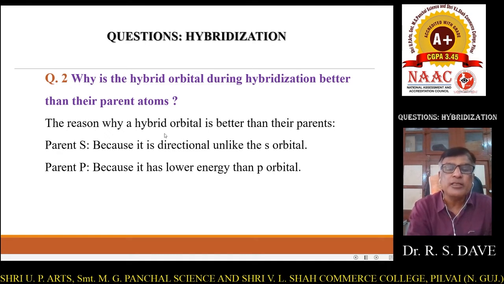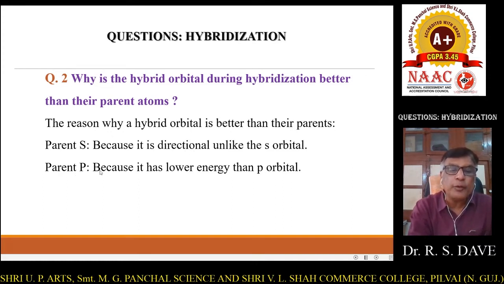The s orbital has spherical symmetry, equally around the nucleus, so it has no directional property, while hybridized orbitals formed from the s orbital have directional property. They are oriented in a specific direction. This is the importance and benefit of hybrid orbitals.